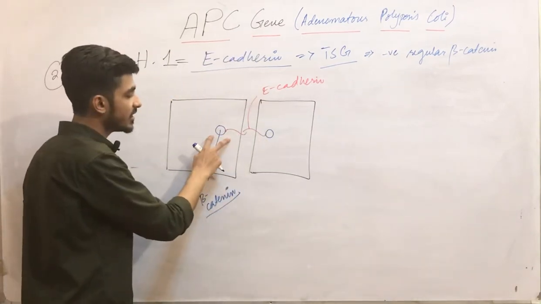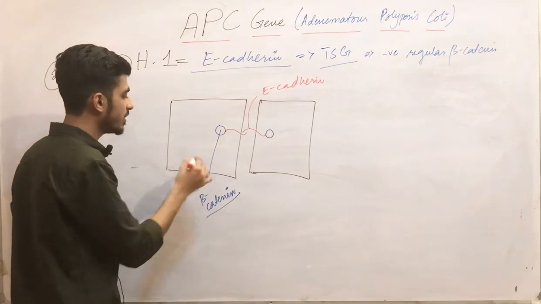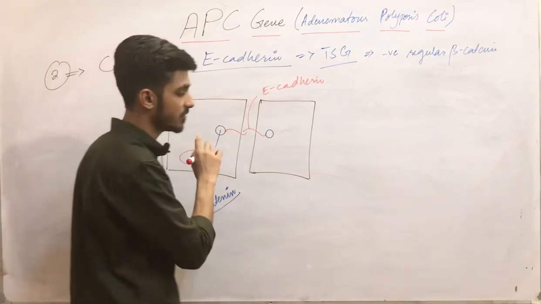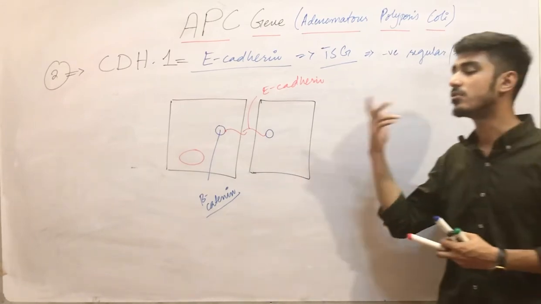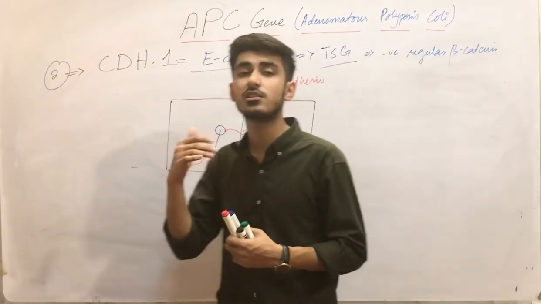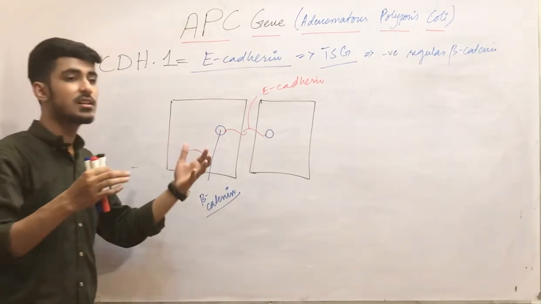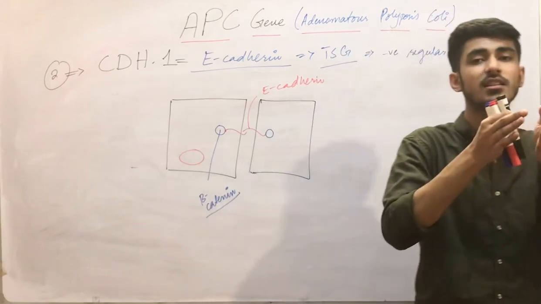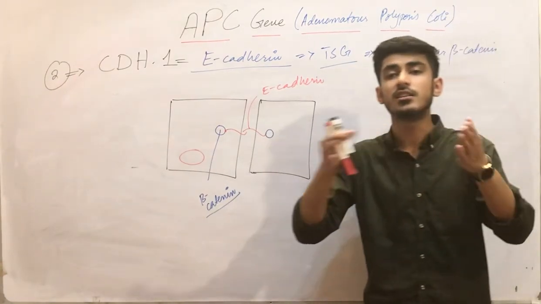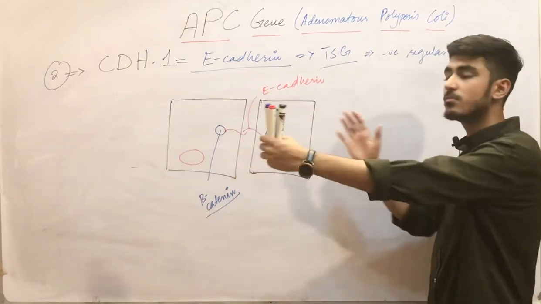Now it is attached with the E-cadherin and it cannot move into the nucleus, obviously, where it cannot activate the transcriptional factors. Now this is in the normal cell. When there is a stimulus, when there is injury, when there is a wound, so cell injury occurs, obviously. When the cell injury occurs, the cell to cell interaction is displaced or disturbed. This interaction is disturbed, meaning cells move apart.